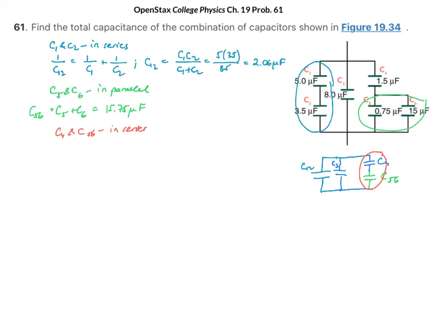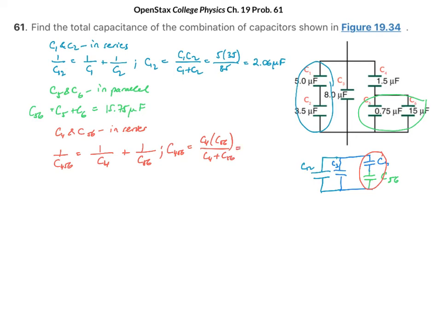So then 1 over C456 is 1 over C4 plus 1 over C56, which means that C456 is C4 times C56 divided by C4 plus C56.